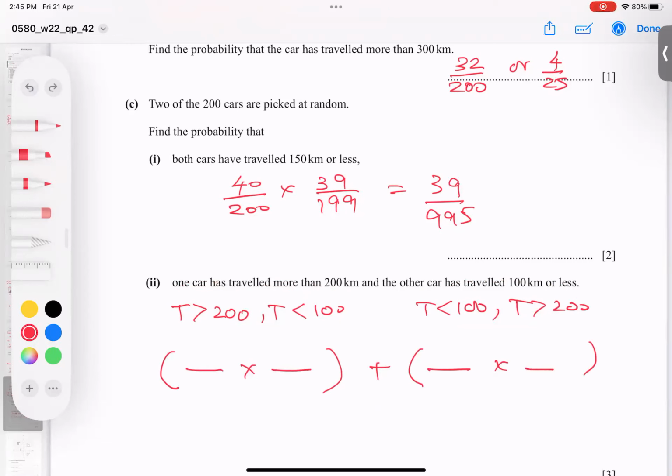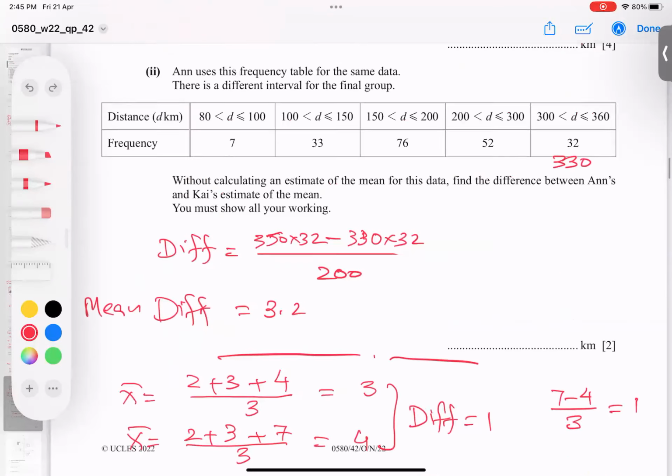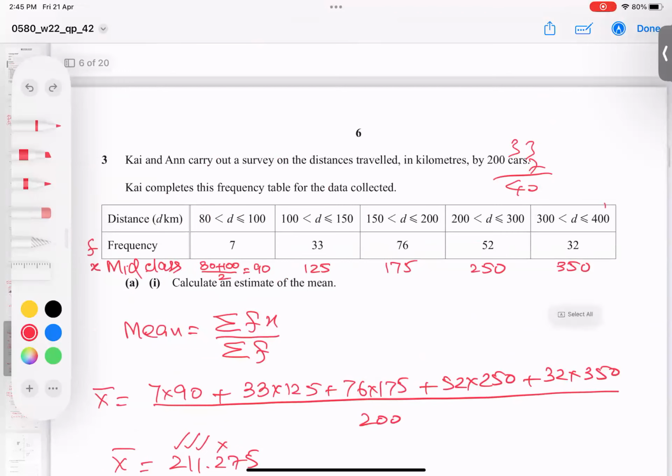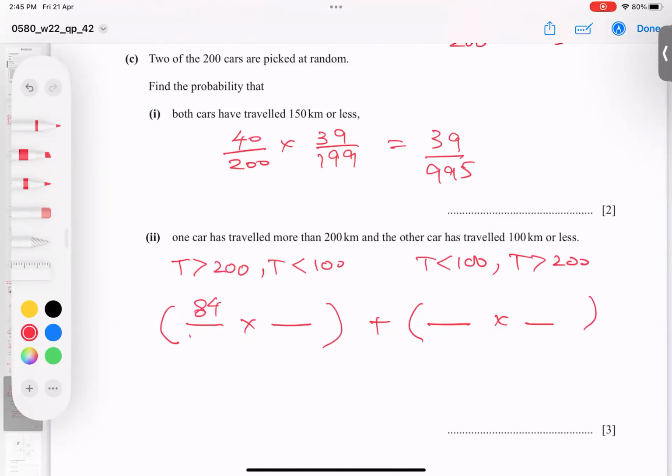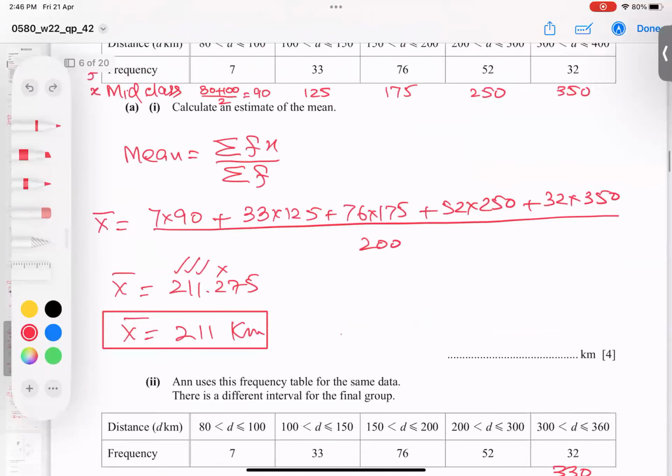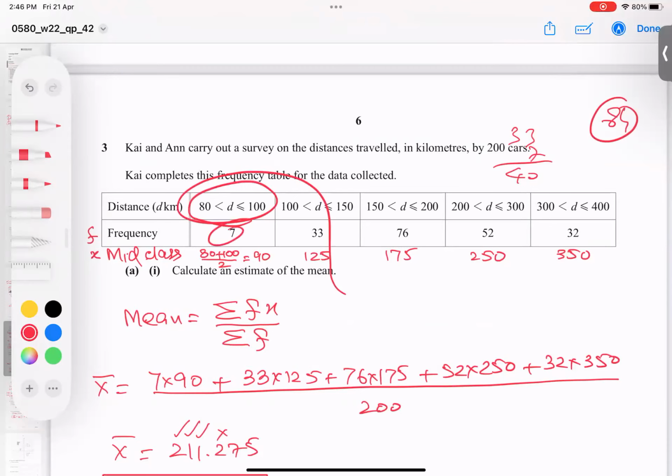So how many cars are more than 200? If you check carefully, 200 and above, add them. It comes to 84, because 32 plus 52 is 84. So one sample is 84. Let me write 84 there. And now one less comes here, 199. The other car should be less than 100, which is 7 only.